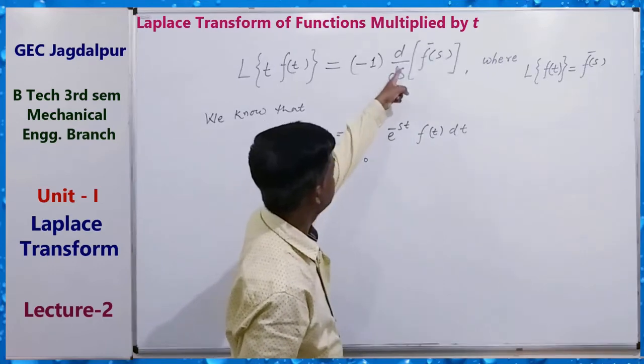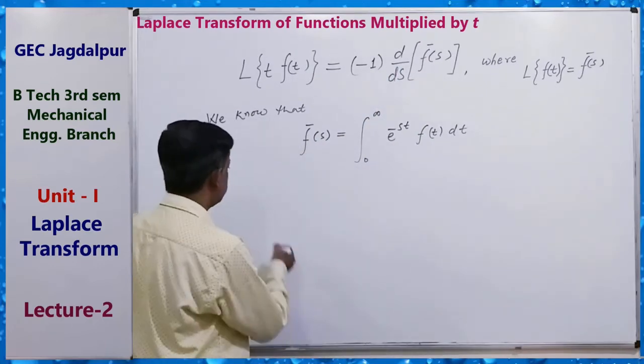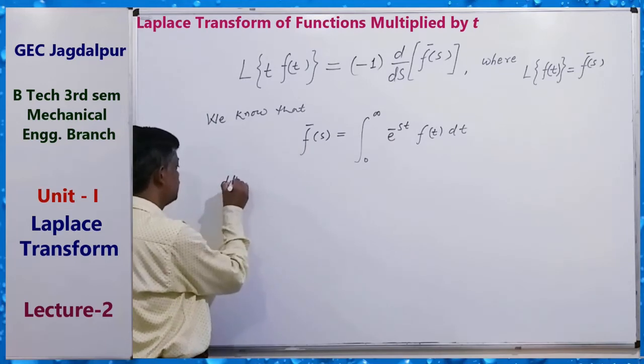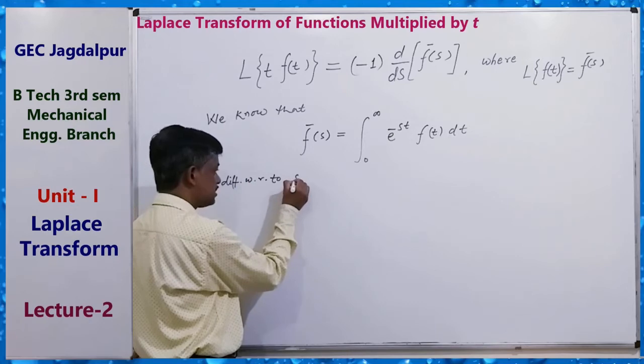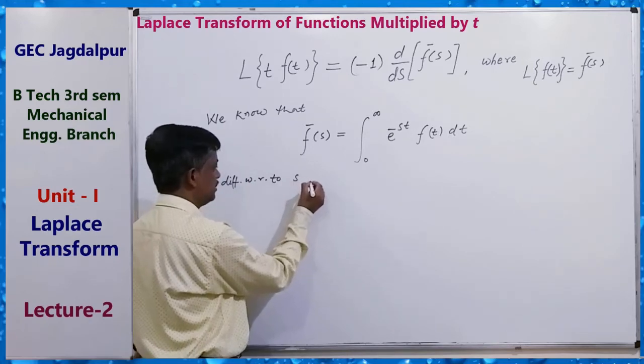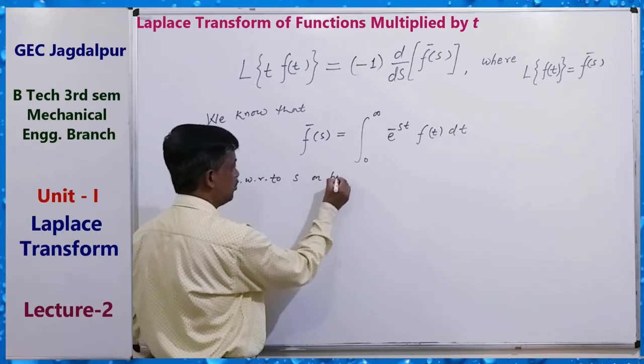The first derivative is needed here, so we have to differentiate both sides with respect to s.